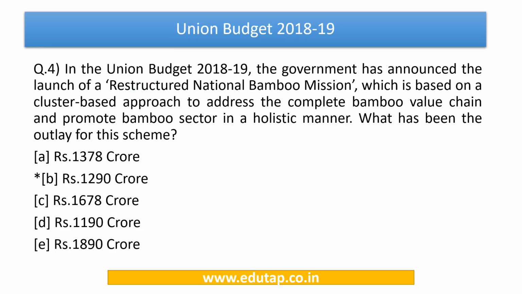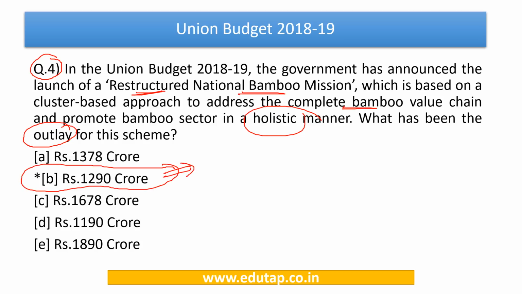Now let us move on to question number 4. In the Union Budget 2018-19, the government has announced the launch of a restructured National Bamboo Mission, which is based on a cluster-based approach to address the complete bamboo value chain and promote the bamboo sector in a holistic manner. Now, what has been the outlay for this scheme? The answer to this question is rupees 1,290 crore. Kindly note this, it is a very important question. From the exam point of view, you need to memorize this allocation.